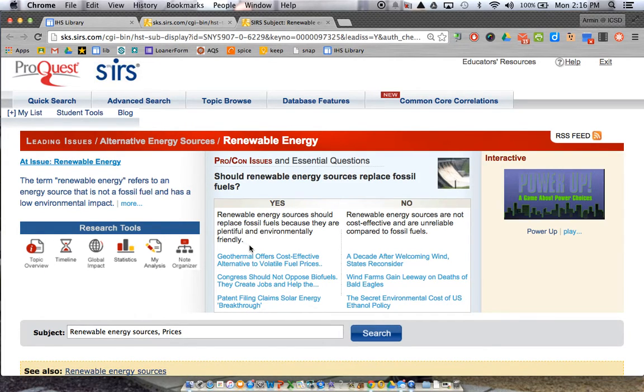So if you want, for example, to make the claim renewable energy sources should replace fossil fuels because they are plentiful and environmentally friendly, you can click on one of these three articles as a starting place to get that viewpoint. You also probably want to look at the other perspective too, or if you want to choose that as your thesis, that renewable energy sources are not cost effective and are unreliable compared to fossil fuels, certainly you can click there. Notice over on the left-hand side are these research tools. There's a topic overview, a timeline, statistics. These are all great ways to get a handle on the topic in general.